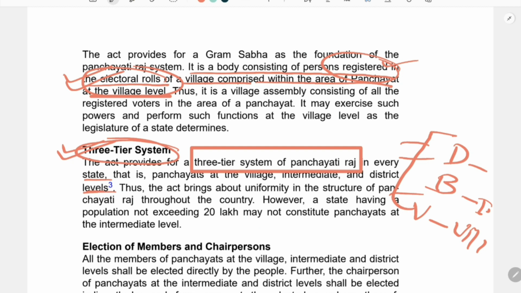The Act also defined what is meant by village, intermediate level, and district. You don't have to go into much detail. There is one more fact: a state having a population not exceeding 20 lakh may not constitute a panchayat at the intermediate level.